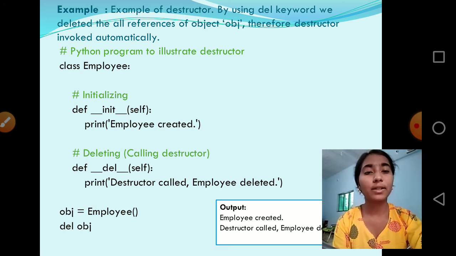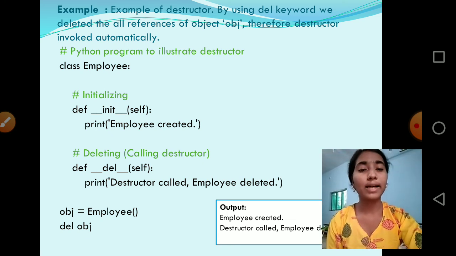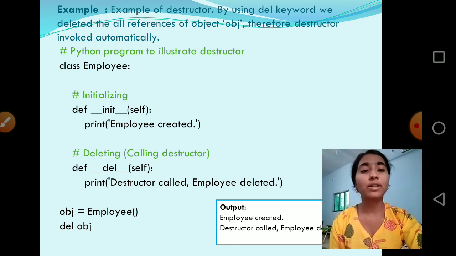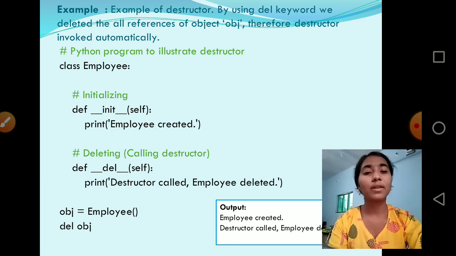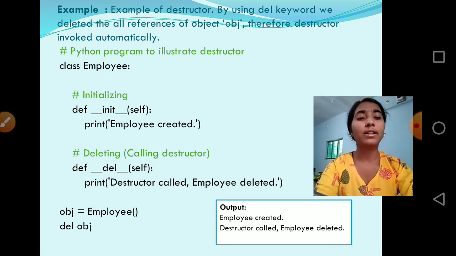And in the destructor method, that is the delete method, we print "Destructor called, Employee deleted", which accepts self as a parameter. obj is the object of the Employee class, and we have to delete the object. So we use del obj, and the output we will get is: Employee created, Destructor called, Employee deleted.